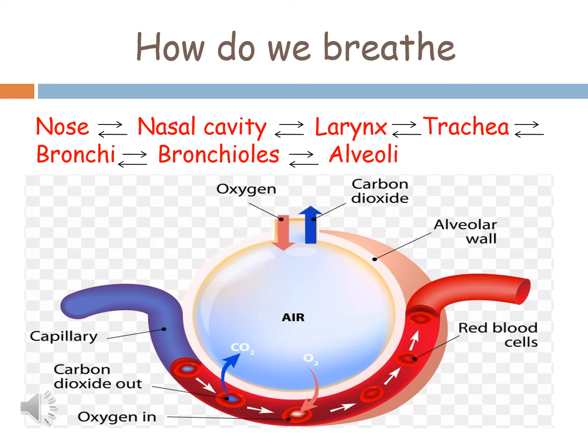In the same way, carbon dioxide is taken by the blood to the alveoli, and from the alveoli it reaches bronchioles, then bronchi, then trachea, larynx, nasal cavity, and then it is released out of the nose. So this is how oxygen and carbon dioxide are exchanged with the help of the alveolus.